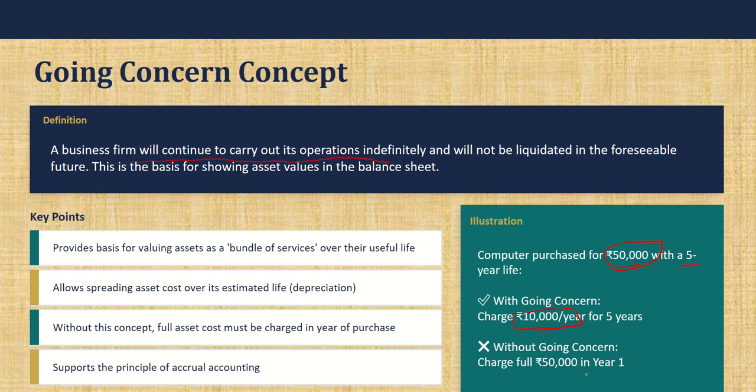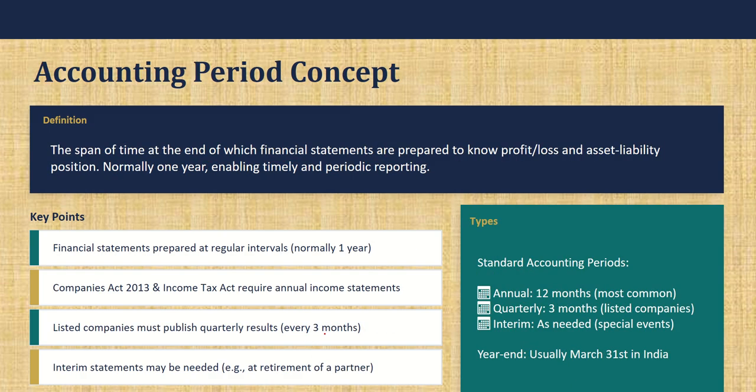Without this concept, you will charge the entire 50,000 in the first year, and that will drastically reduce your profit in case you are making heavy capital investments. So that's why the concept of depreciation has come in, where you spread the investment across. Next we'll see the accounting period concept.